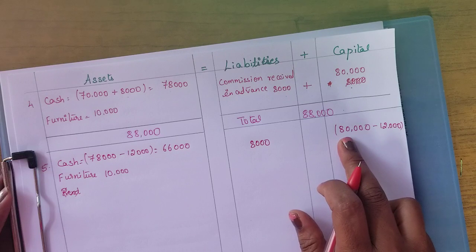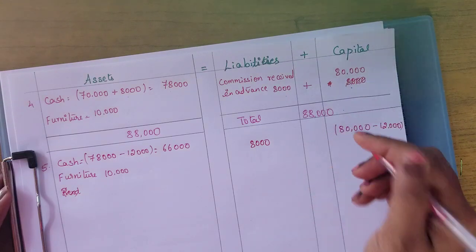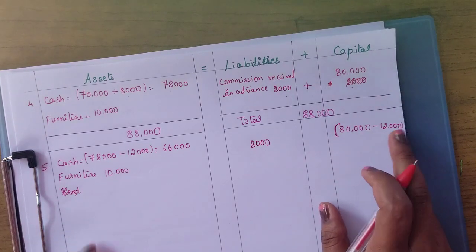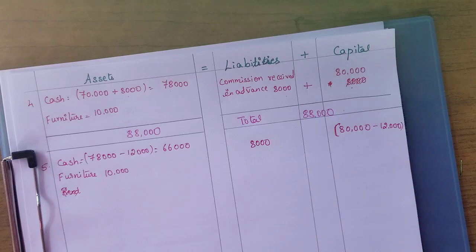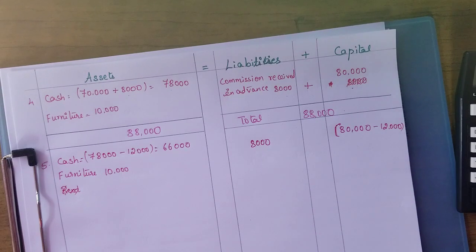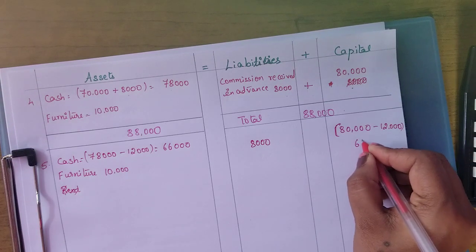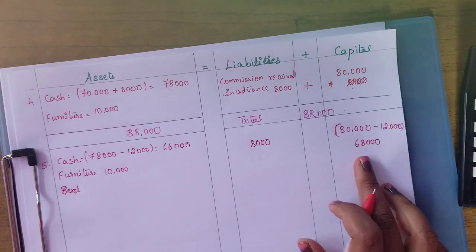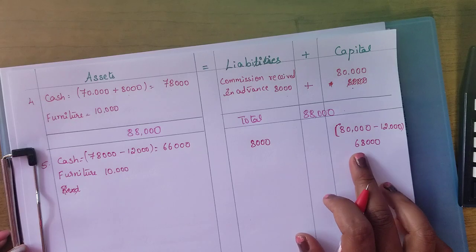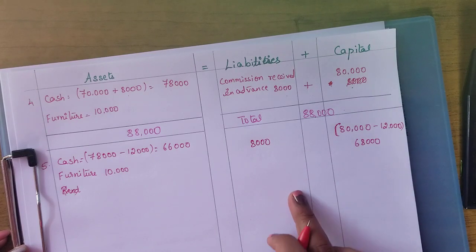80,000 is the capital balance from the previous transaction, the same I have written. With this, 80,000 minus 12,000. Rent paid is an expense, and whatever the expenses happen, we are going to deduct in the capital balance. That comes up to 68,000. Are you following? So 68,000 plus 8,000 is 76,000.